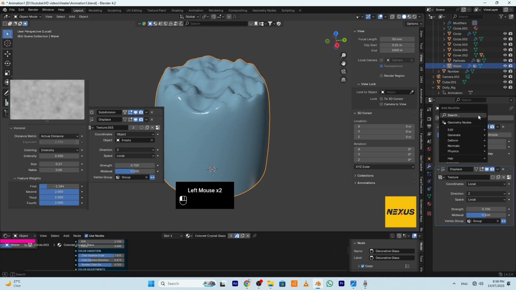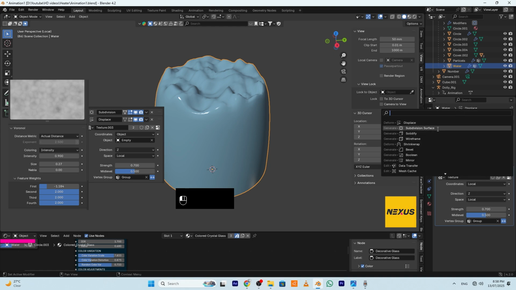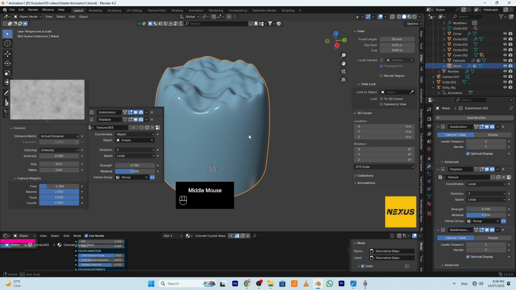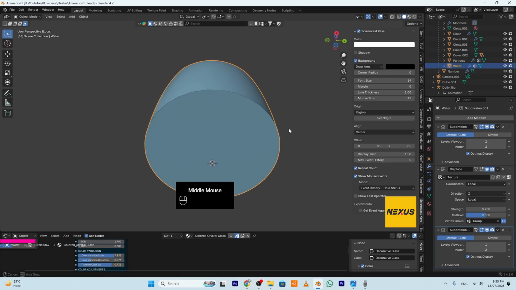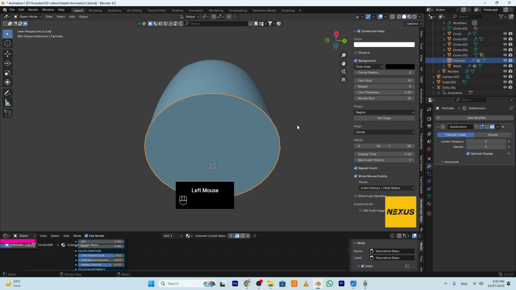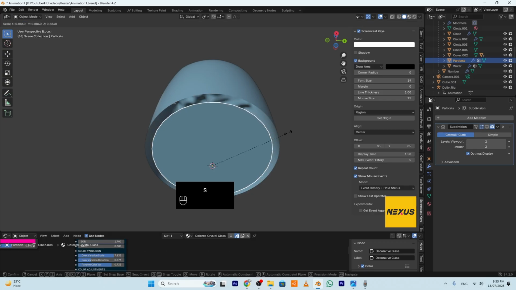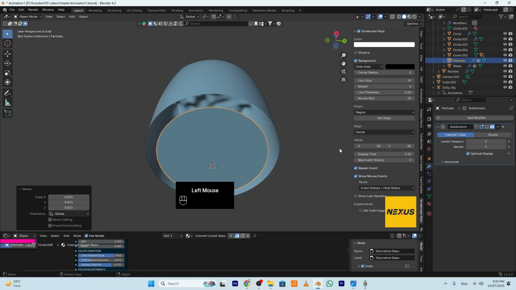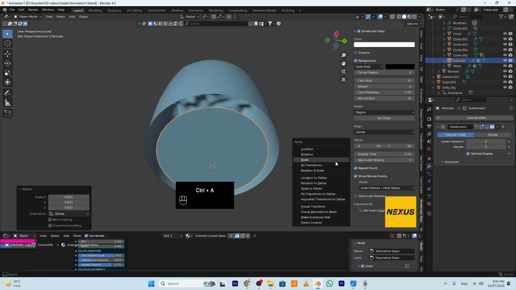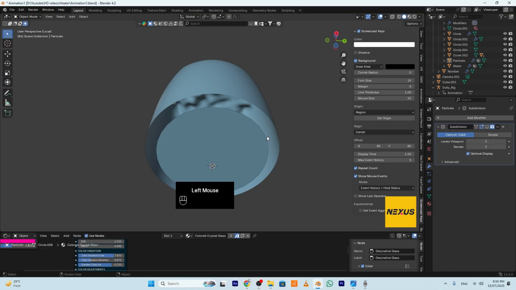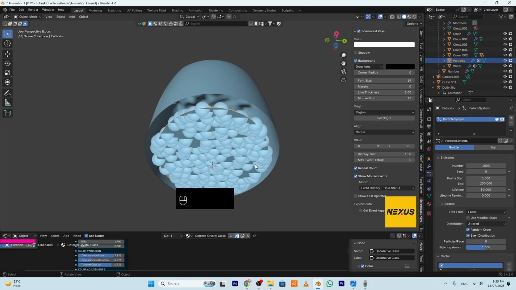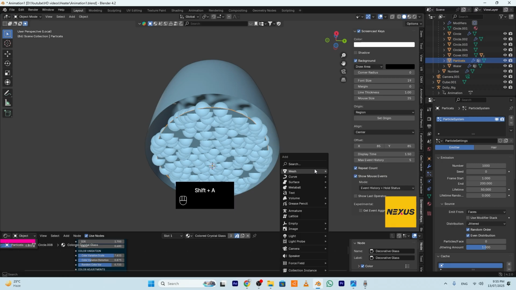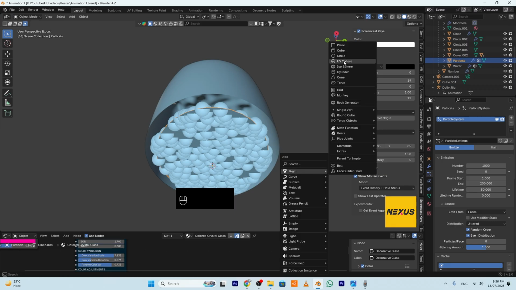I will add subdivision surface. So right now I will select this object, scale it, and apply the scale. Then add particles here. Create a sphere.